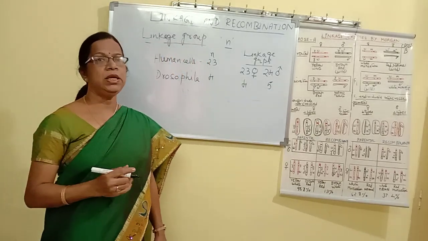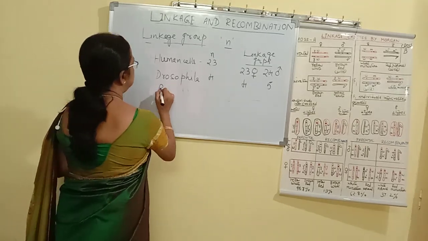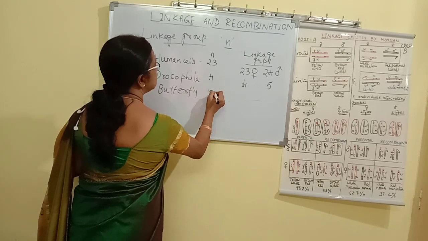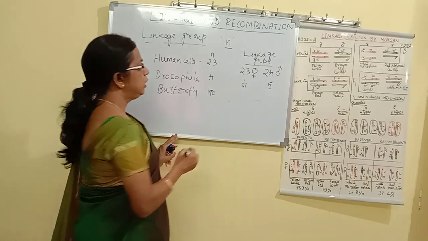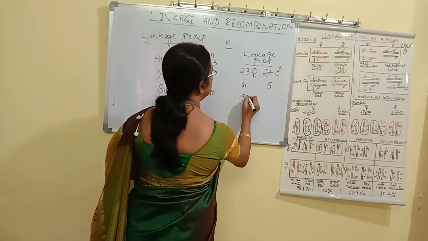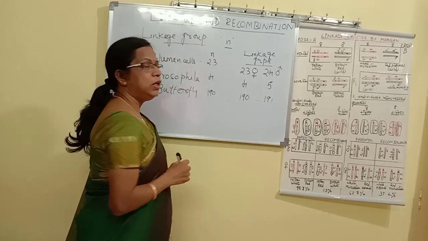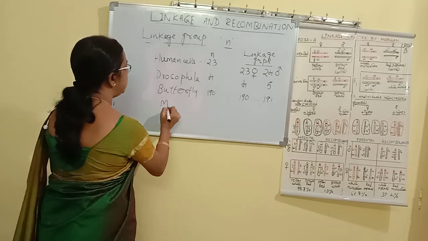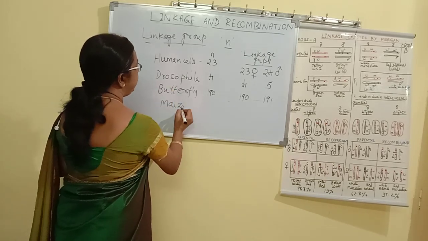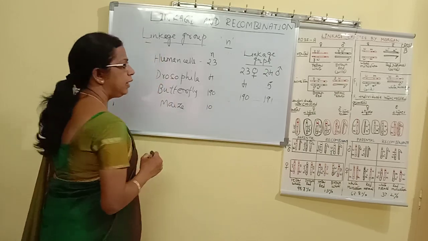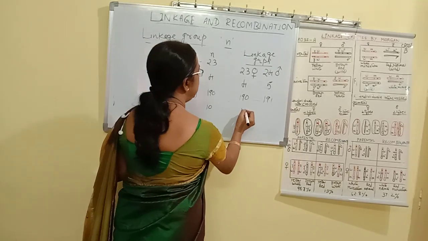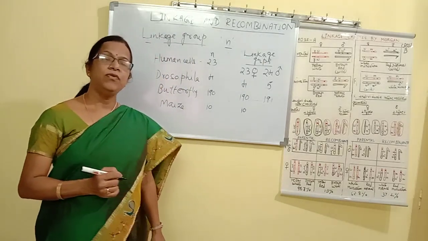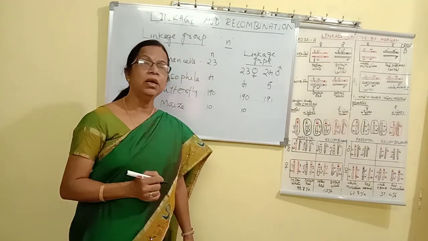Similarly, for an insect like the butterfly, the haploid number is 190, so linkage groups in female will be 190 and in males 191. For plants, like maize, the haploid chromosome number is 10, so linkage groups here will be 10. Depending upon the haploid number, we can give the linkage groups of any organism.